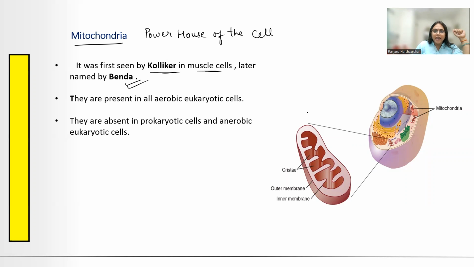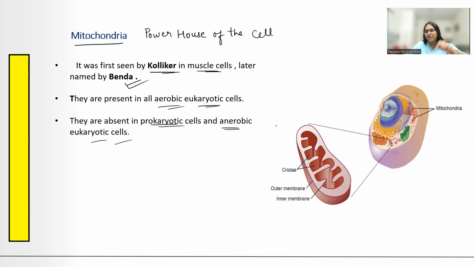Then, can you see it in any kind of cell? No, you cannot see it in any kind of cell. You definitely do not see them in prokaryotes. You only see them in aerobic eukaryotic cells. Okay, they are absent in prokaryotic and also anaerobic eukaryotic cells. Means those who will not be utilizing oxygen, even though they are eukaryotic, they will also not be having mitochondria in them.